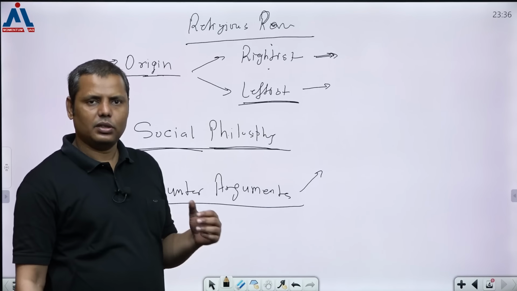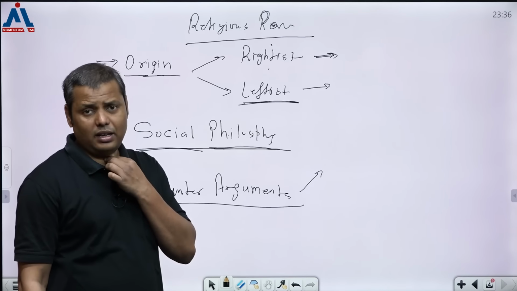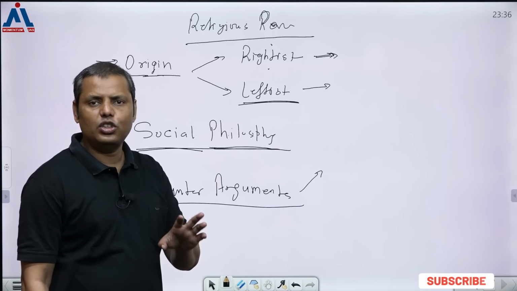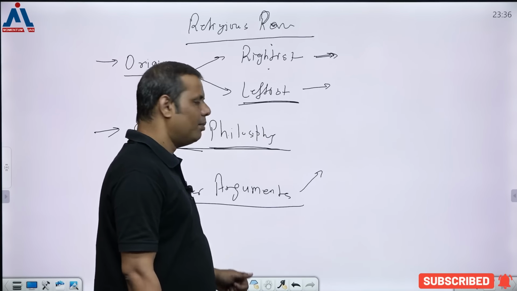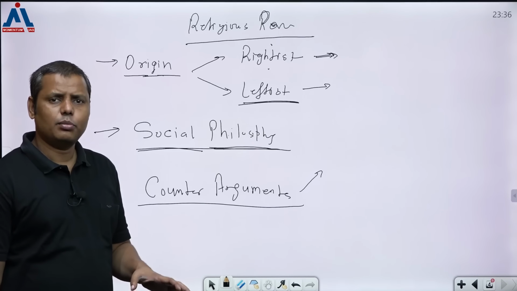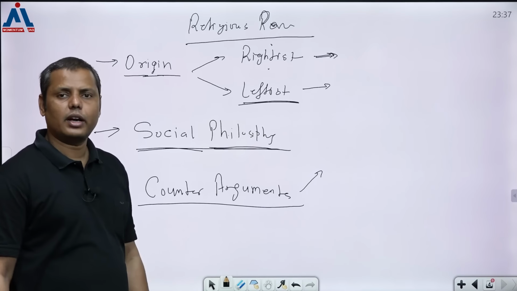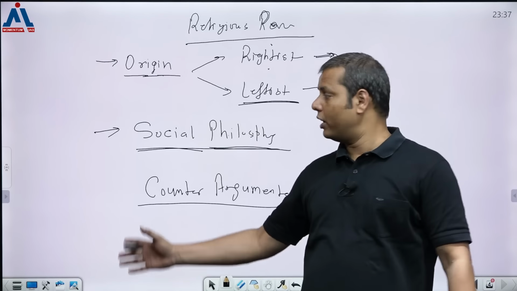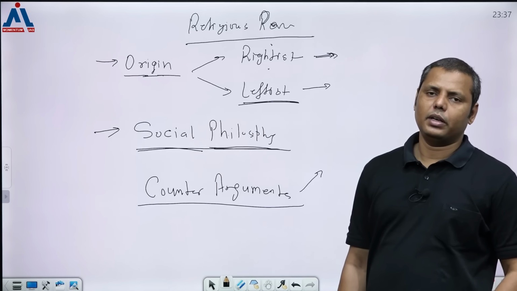Women's liberation was definitely discussed, but there was no massive achievement in this. Lower Varna liberation, again, was something which had been discussed, but there was no great change as such here. So this is what you need to keep in mind, and other things also you can discuss. There are many points, and in all these dimensions you can find material and give the counter arguments also. So both perspectives are there that you need to keep in mind. The majority of the questions are coming from this dimension. So this is what you need to remember for this particular part.